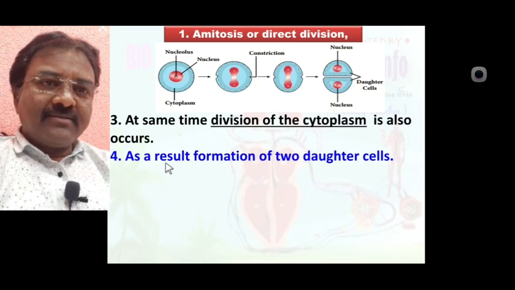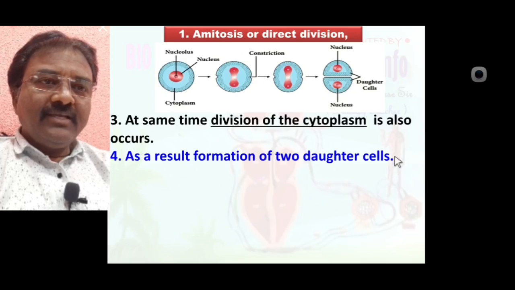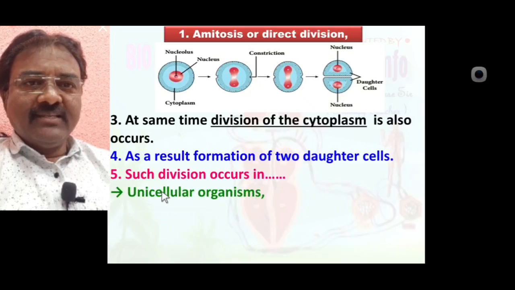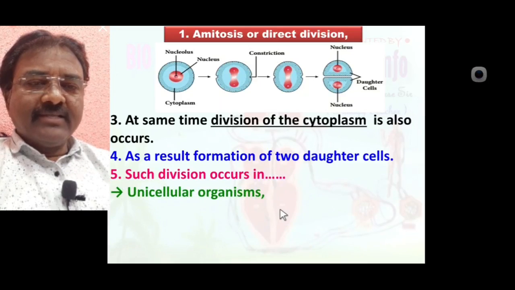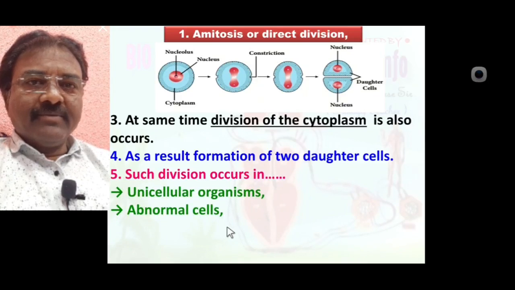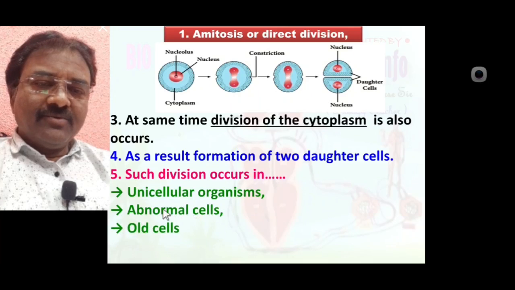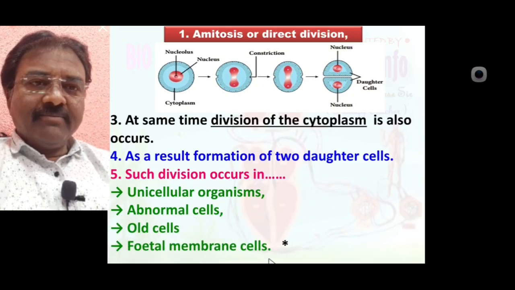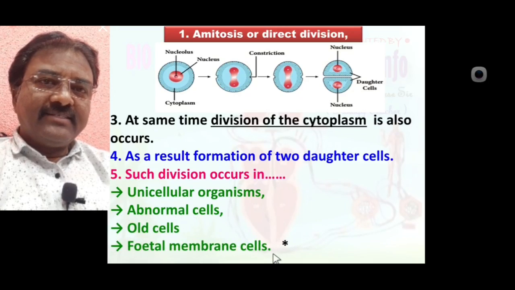As a result, two daughter cells are formed. Such division occurs in unicellular organisms, also abnormal cells, old cells, and fetal membrane cells.